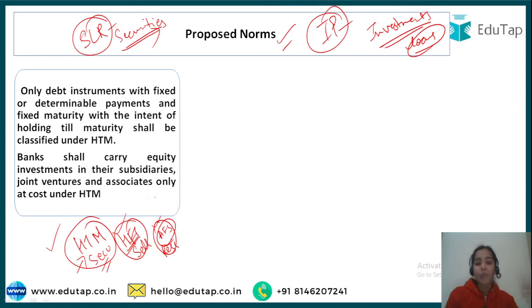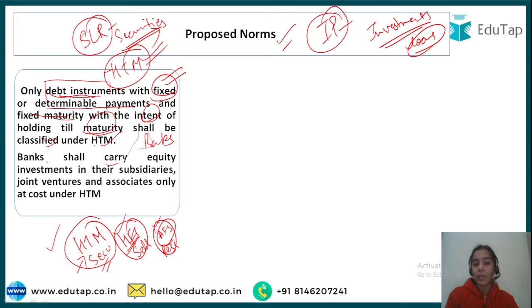Now the new criteria has come, and in the new criteria the first is HTM, which we will understand. Only debt instruments with fixed or determinable payments should come under the HTM, because it is a regular source of income for the banks. It has a fixed maturity, and banks have the intent to hold it till maturity, and that's why it is classified under held till maturity or held to maturity.